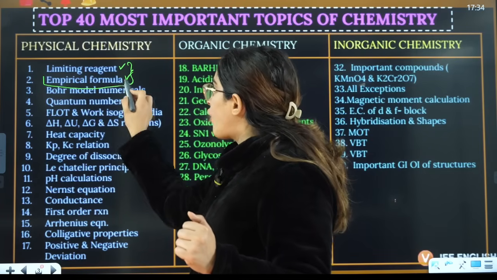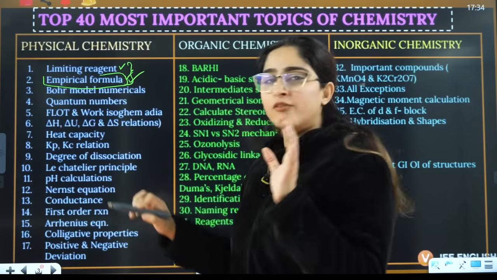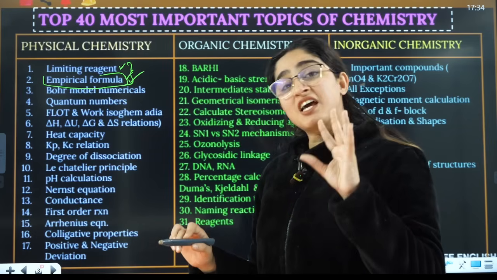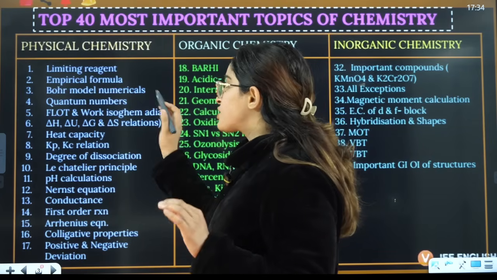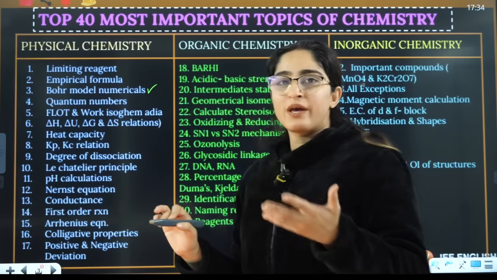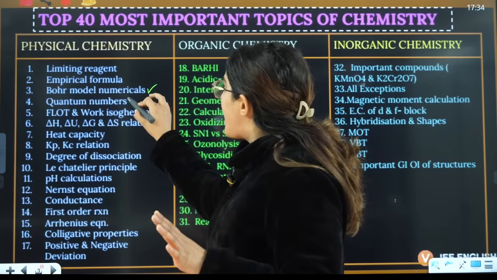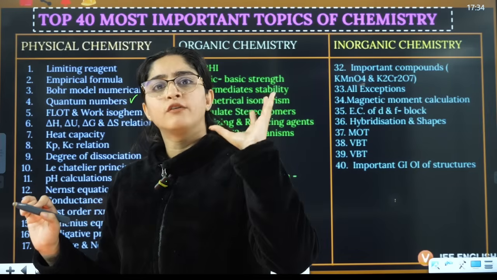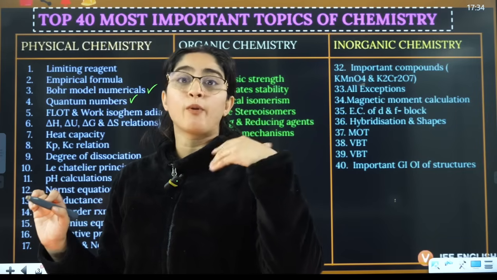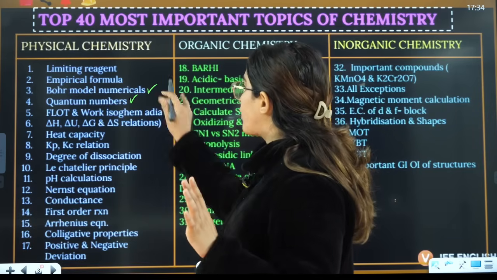Especially empirical formula, even if you are not good in mole concept, you can at least do empirical formula based questions, which has very good probability of being asked, right? Then you come to structure of atom. There Bohr model questions of radius, velocity, energy, direct formula based, and quantum numbers n, l, m and s, the formulas, and then you talk about radial nodes. All these direct formula based questions they ask you from there.